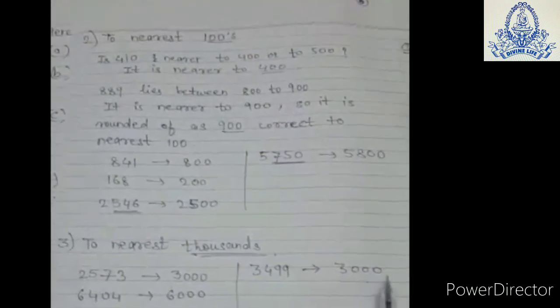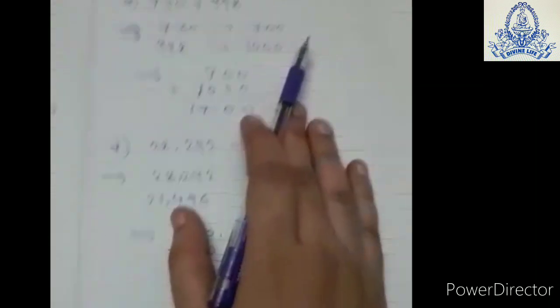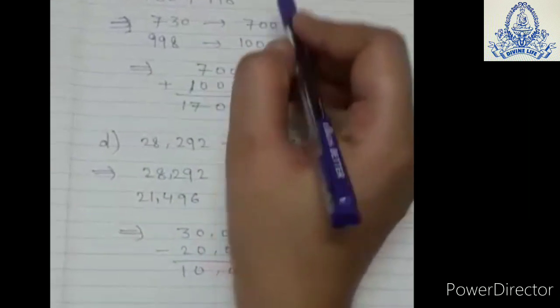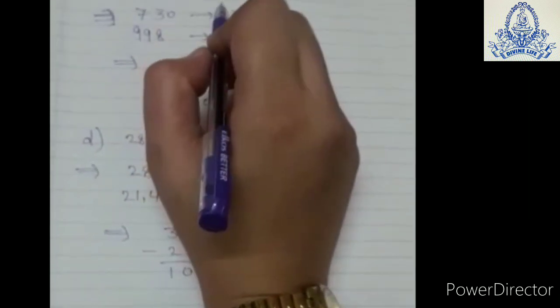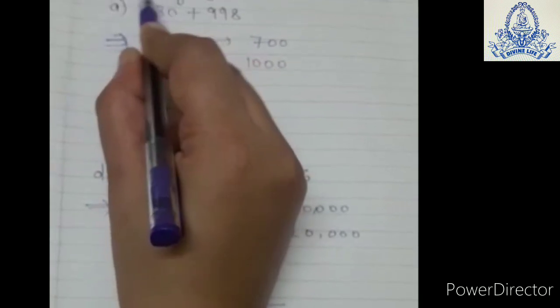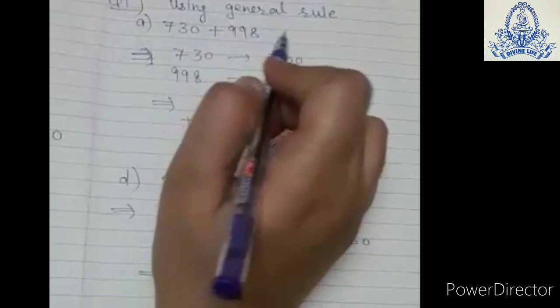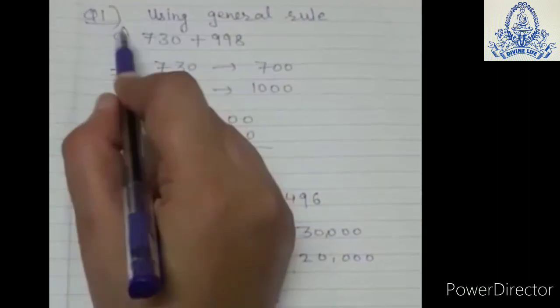Okay. Now just come to exercise 1.3. Now see, using general rule you have to solve this. When it is given, find the estimation using general rule, you have to see all the three digits, not nearest to tens, not nearest to 100, not nearest to 1000. When it is given general rule, you have to see whole number.